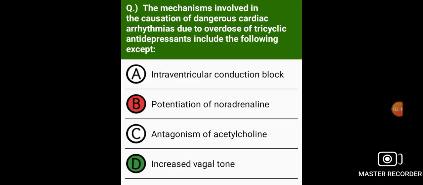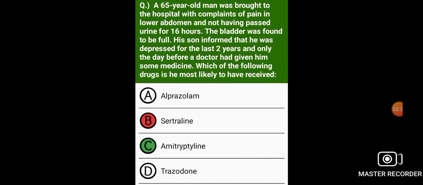Antidepressant. The mechanisms involved in the causation of dangerous cardiac arrhythmias due to overdose of tricyclic antidepressants include the following except increased vagal tone. A 65-year-old man was brought to the hospital with complaints of pain in lower abdomen and not having passed urine for 16 hours. The bladder was found to be full.